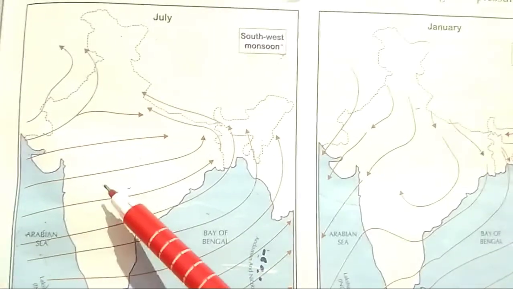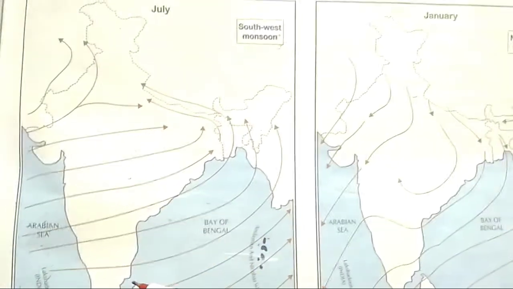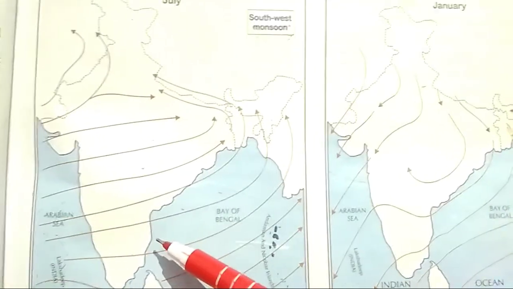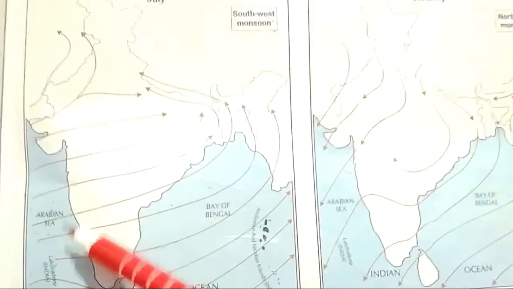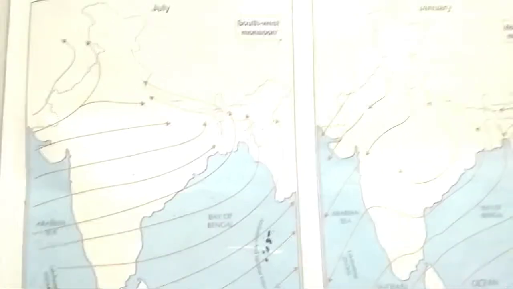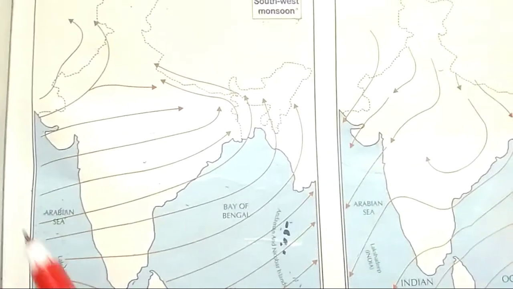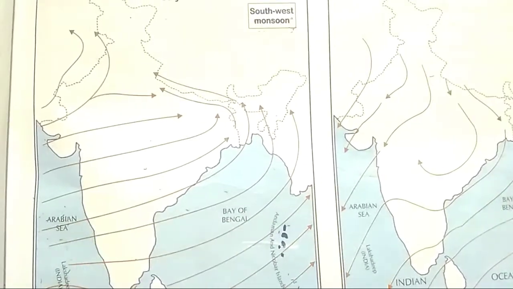So these are the directions for India. And India is a peninsular country because it is surrounded by water from three sides. You can see here.